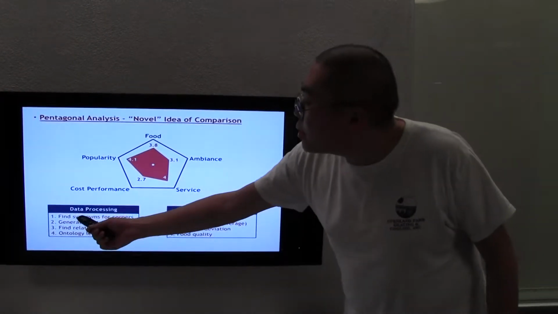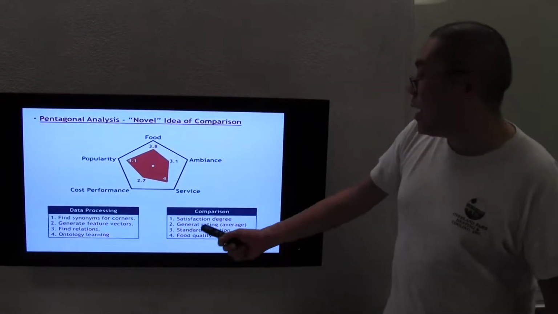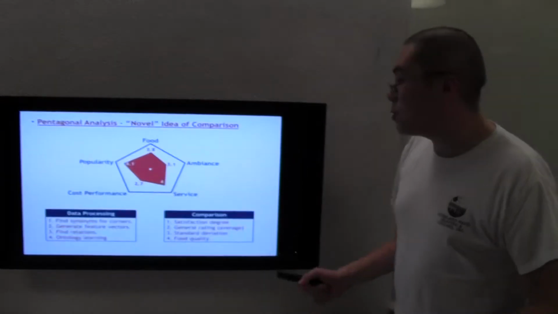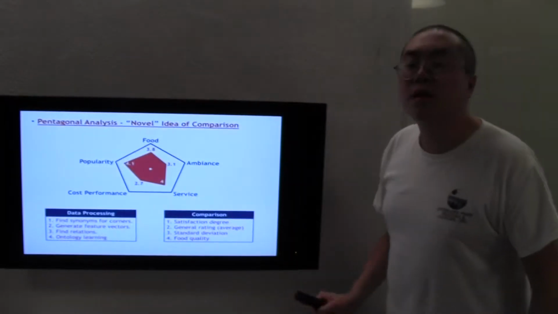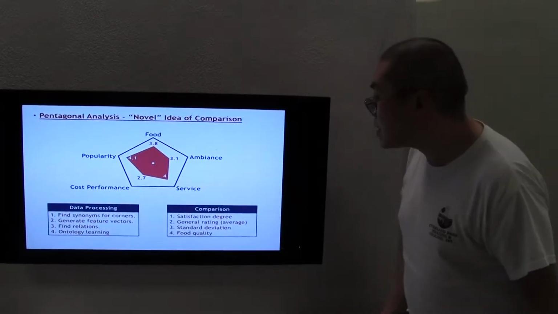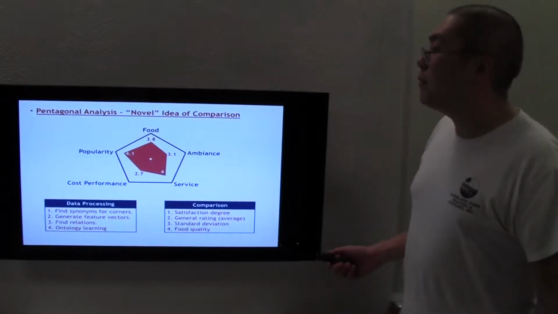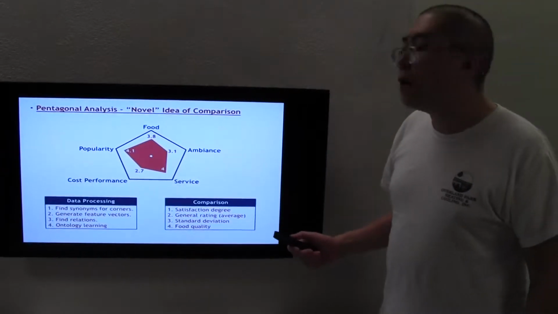So we have the data processing rule, and we have the comparison rule. We use the satisfaction model to see how this restaurant satisfies a user request. We can use all other general ratings like standard deviation. We can use this kind of analysis as well.